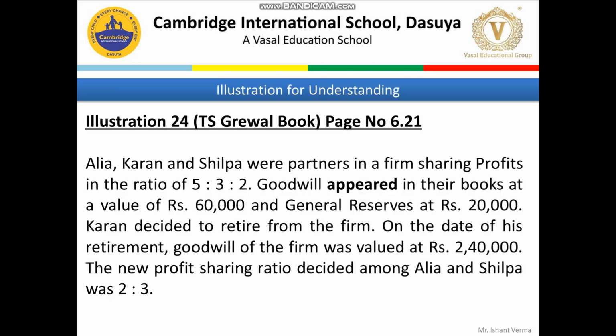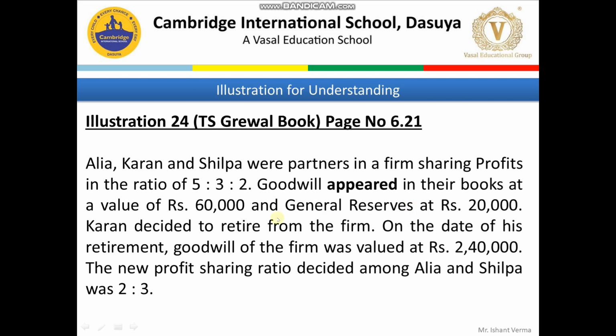So this is another illustration, number 24, T.S. Grewal book, page number 6.21. These are all according to the new books. Alia, Karan, and Shilpa were partners in a firm sharing profit in the ratio 5:3:2. Goodwill appeared in their books at 60,000. I have already told you in previous lectures also: appeared, exist, shown. If these three words are mentioned with goodwill, it is an existing, old goodwill, and should be written off by Alia, Karan, Shilpa in 5:3:2.